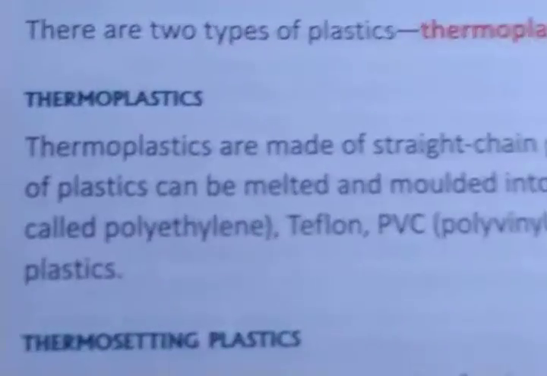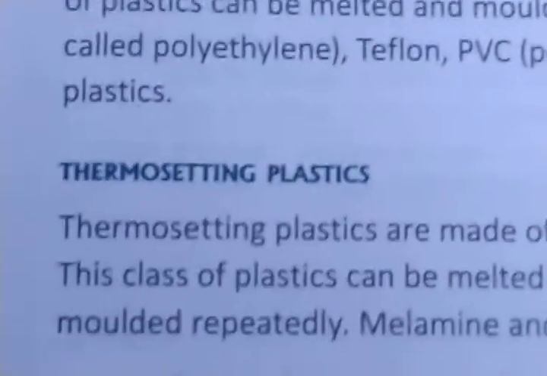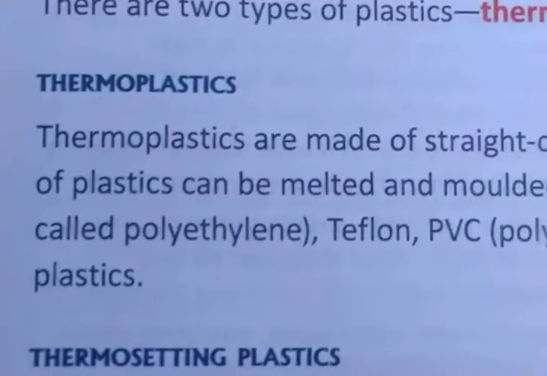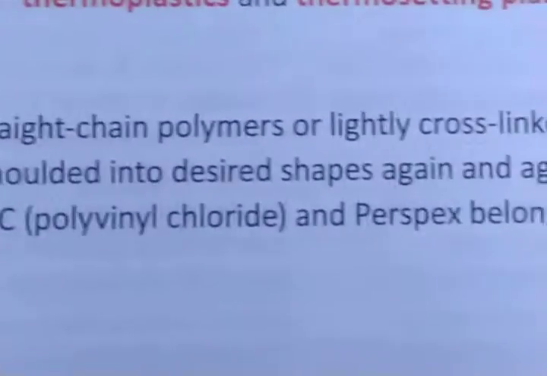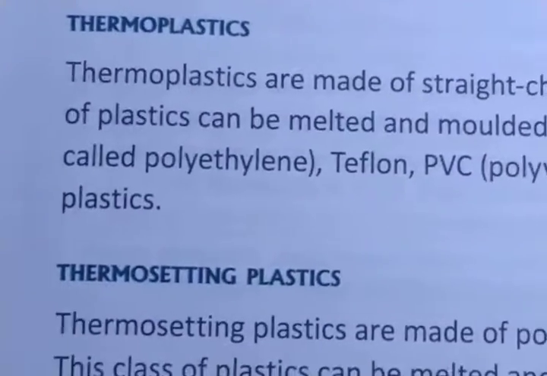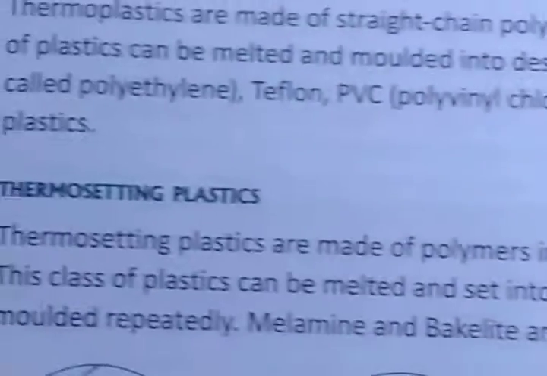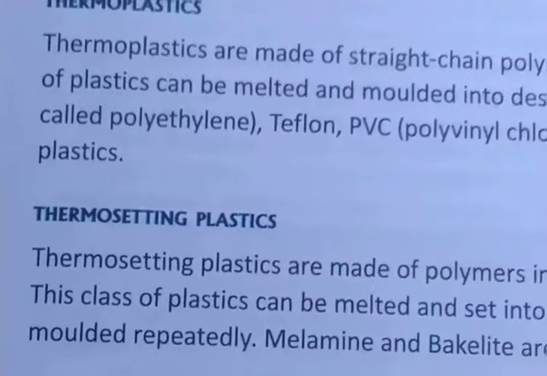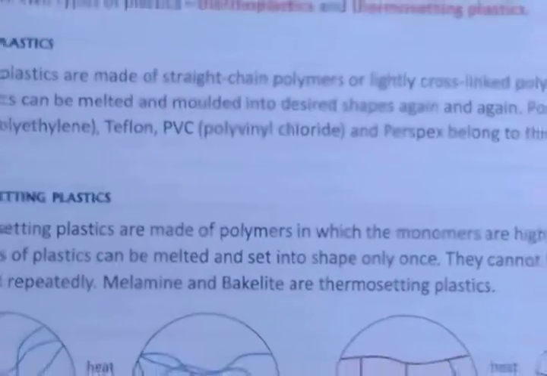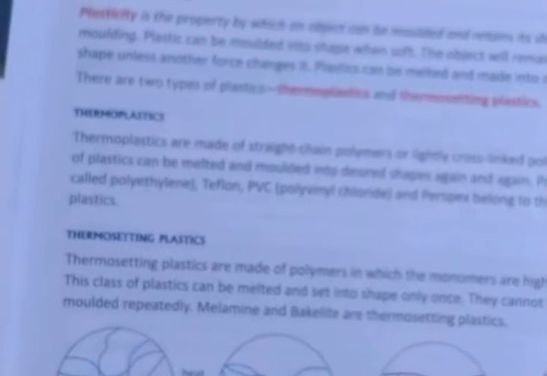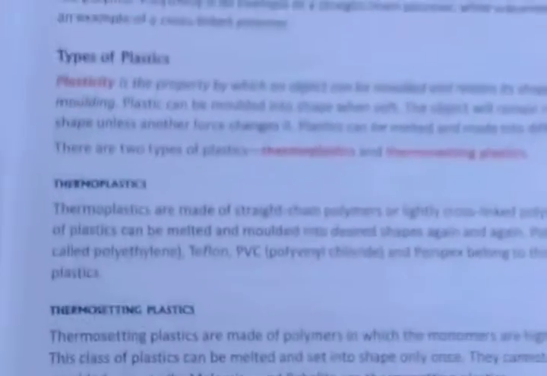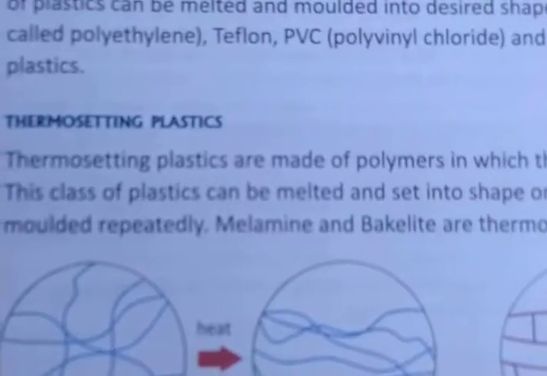As we have seen, there are two types of plastic, thermoplastics and thermosetting plastics. Thermoplastic is made up of straight chain polymers or lightly cross-linked polymers. This class of plastics can be melted and molded into the desired shape again and again. Polythene, also called polyethylene, Teflon, polyvinyl chloride, and Perspex are examples of thermoplastics. After getting this information, now we move ahead to thermosetting plastic.